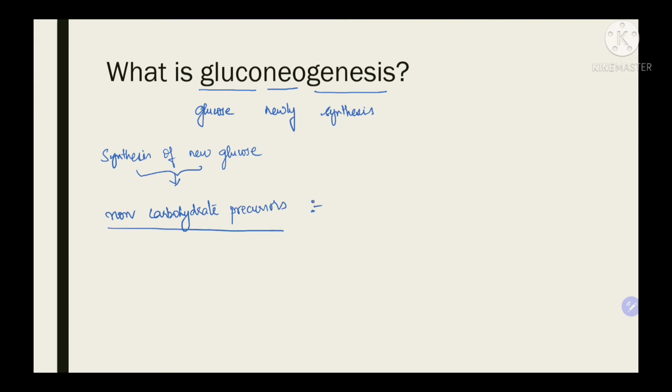Now, what are those non-carbohydrate precursors? One is lactate. The other is glucogenic amino acids. Third is glycerol part of fat.